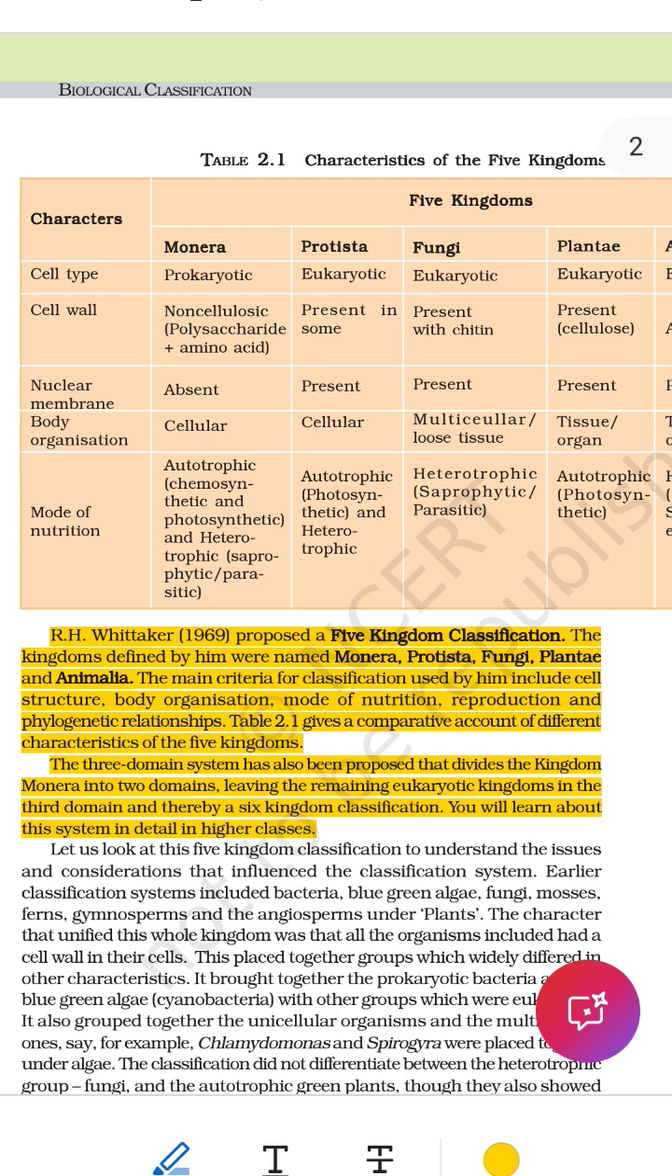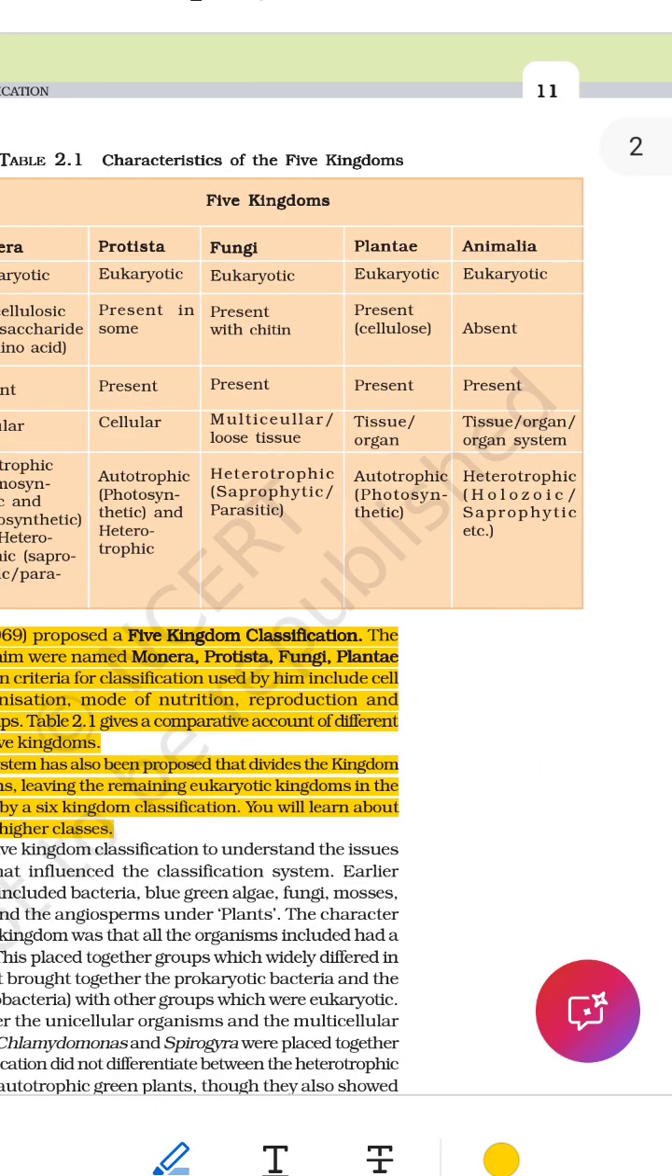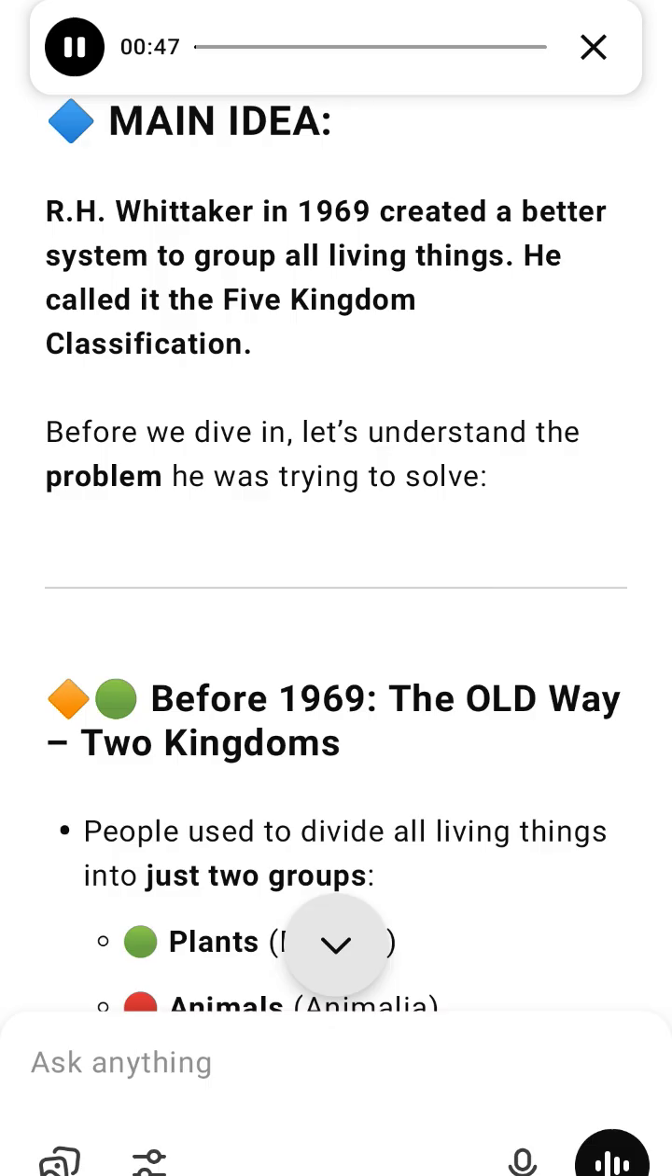If it didn't move and made its own food, it was called a plant. If it moved and ate food, it was called an animal. Problem: many living things didn't fit properly in either group. For example, bacteria, tiny with no nucleus; fungi, like mushrooms; and algae, some look like plants, some don't. These didn't really belong fully to plant or animal.